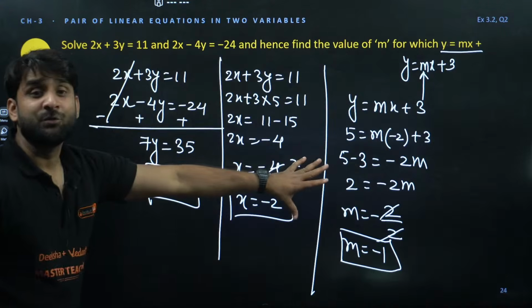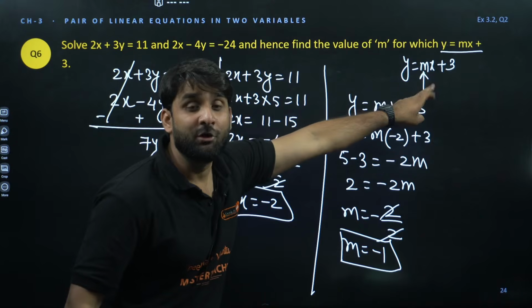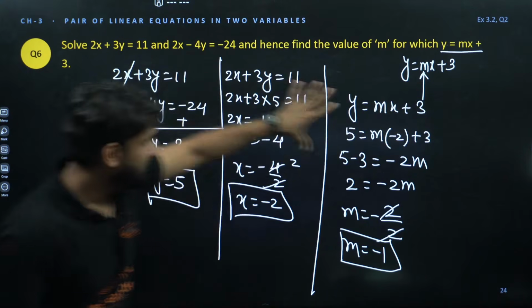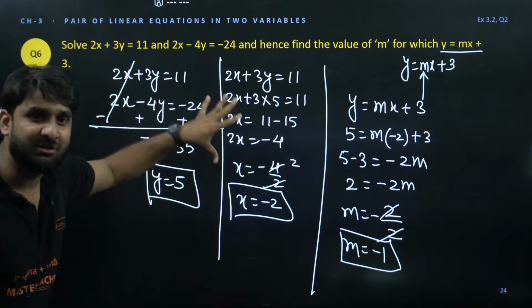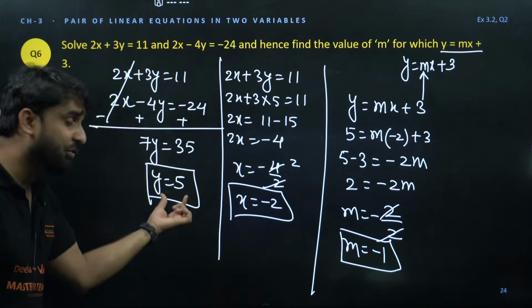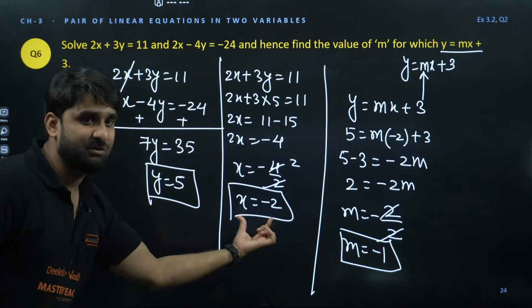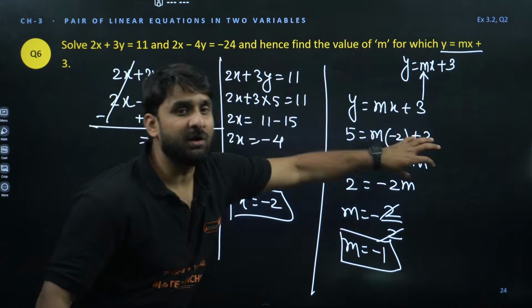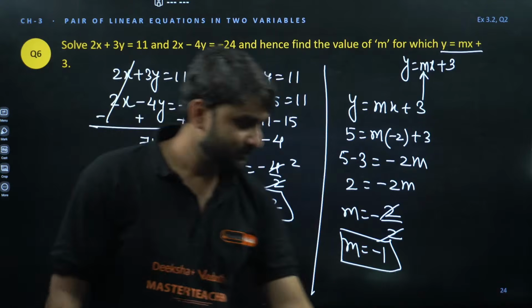So is it clear? To find the value of m, we have to find x and y first. So we have applied the elimination method in both the linear equations, and using the elimination method we got y is 5 and we got x is equal to 2. Now putting these two values here, we have m is equal to minus 1.